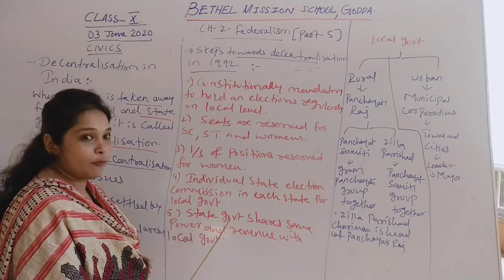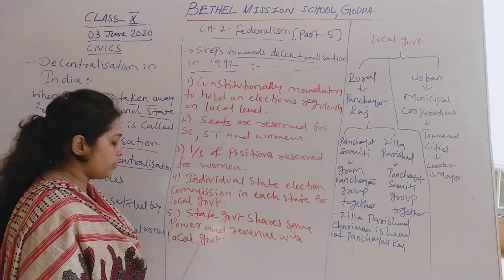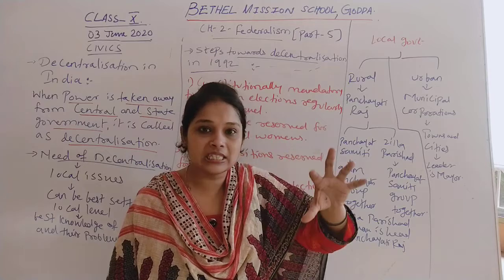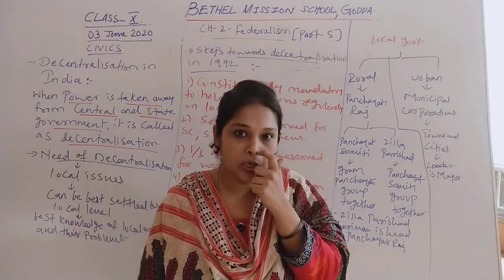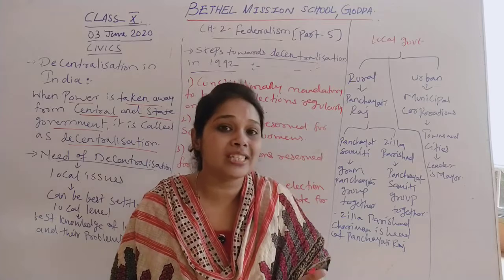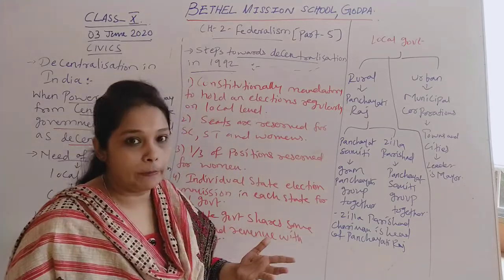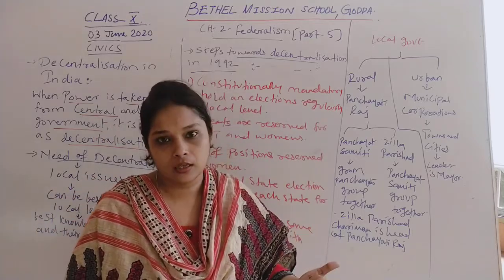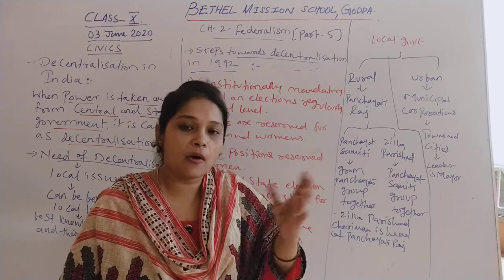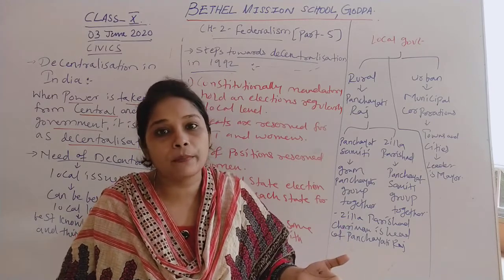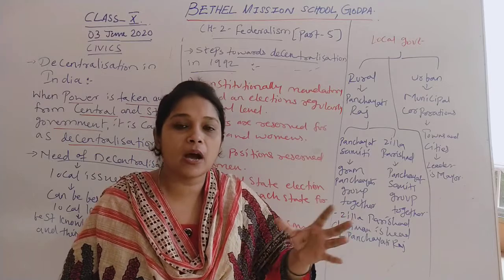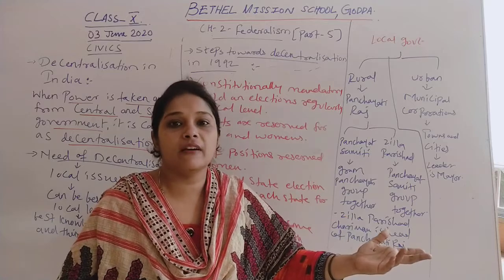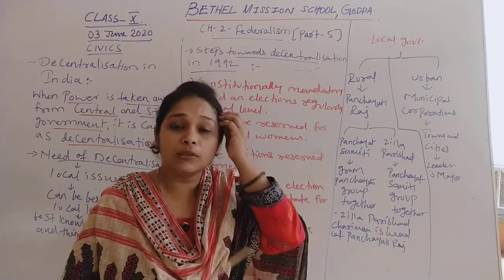Next one: the state government shares some power and revenue with the local government. See, each local area is in a state. One state contains many local areas, many districts. So it is a duty of the state government to share some power. The state government shares certain power with the local government, like in the matter of education and health. Each district shares power with the state government because these are local problems in local areas. So they need to share the power with the state government. Whenever they want to take any decision, they can take the help of the state government, and it is a duty of the state government to help the local government.